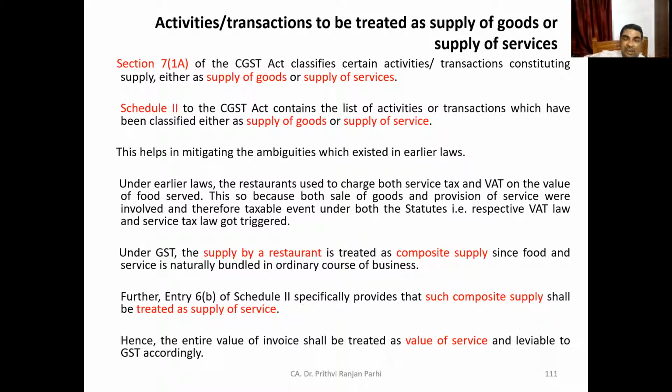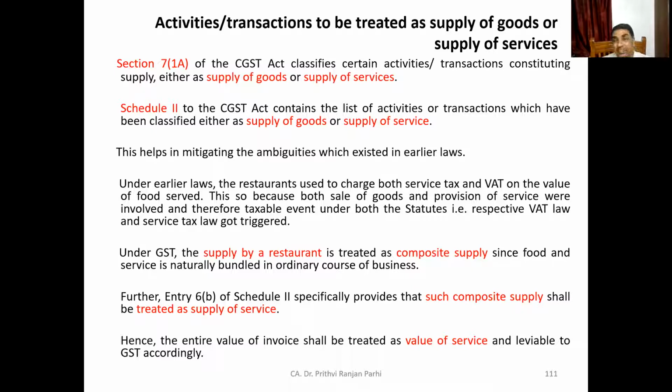They'll give you the food as well as the services. So therefore, it is called naturally bundled. The concept of naturally bundled will be learned subsequently when you learn the concept of composite supply. So here it is quite natural, so it will be treated as a composite supply.